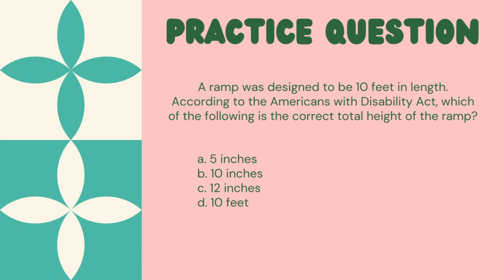So, what is the rule for the ramps? So the rule for ramps are 1 inch of rise per 1 foot of run. So our run is 10 feet in length, so that means it should be 10 inches of rise. So B is the best answer.